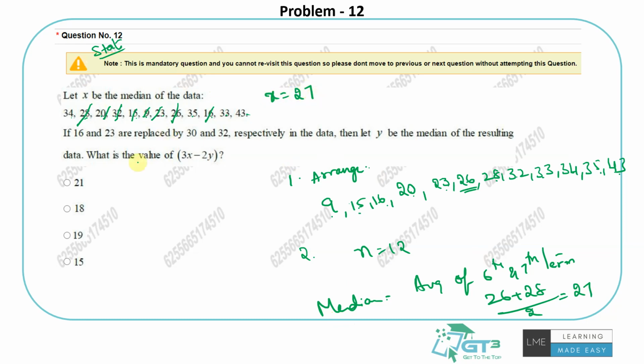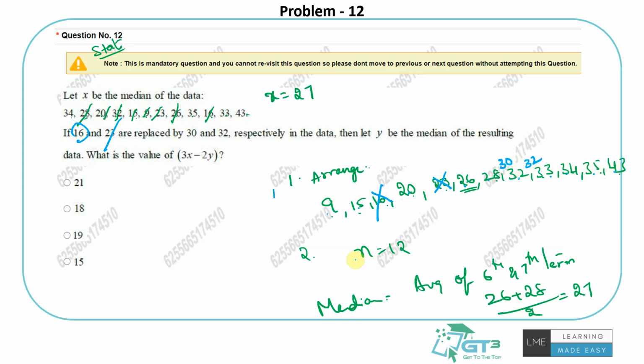Now what they're saying is, instead of this, let's say we have something slightly different. 16 is replaced with 30. So I'll replace 16 here and 30 should come here. And 23 is replaced by 32. So let's say 32 comes here. So first term, second term, third term, fourth term, fifth term, 6th, 7th, 8th, 9th, 10th, 11th, 12th.